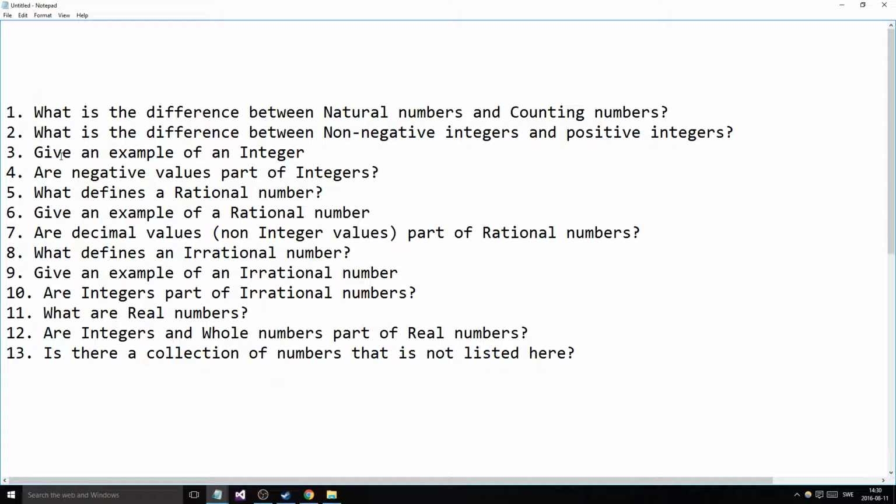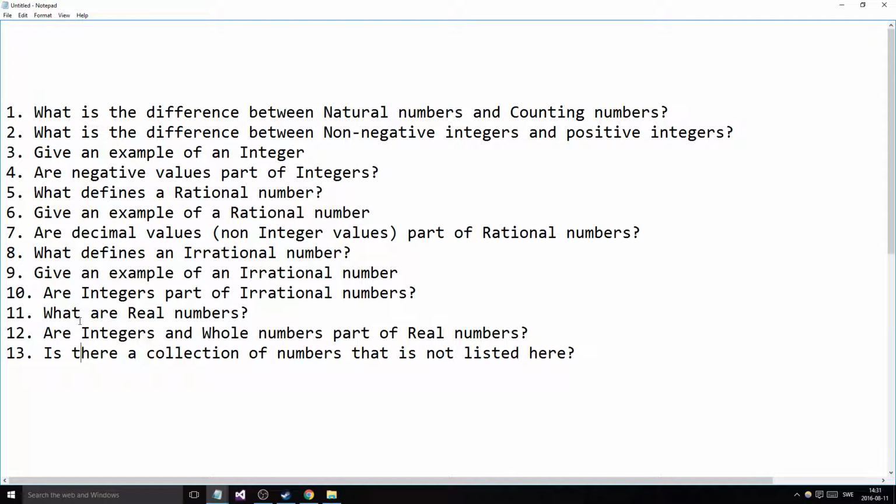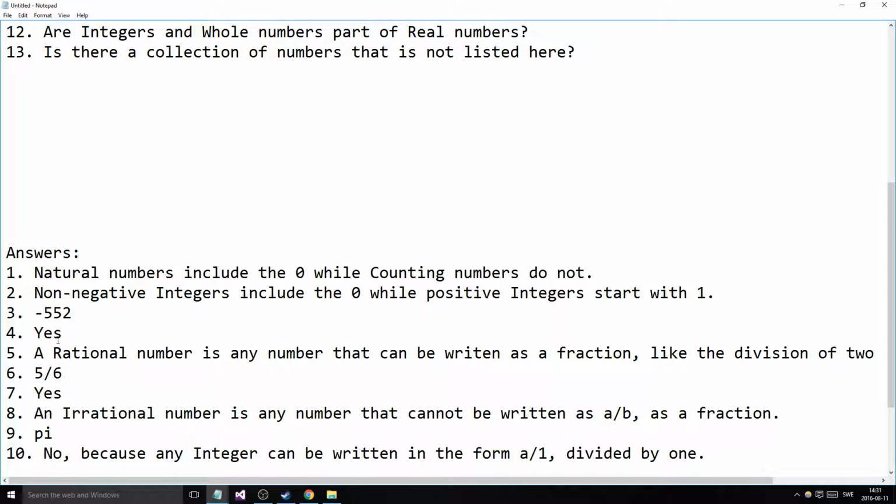Okay? And give an example of an integer. As you can remember, integers are just whole values, no decimals, nothing. So minus 552. And then a follow-up question: are negative values part of integers? Yes. So if you would have answered something positive here and weren't sure, well, there you go. Yes, they are. Anything that is a whole value, no decimal points, is an integer.